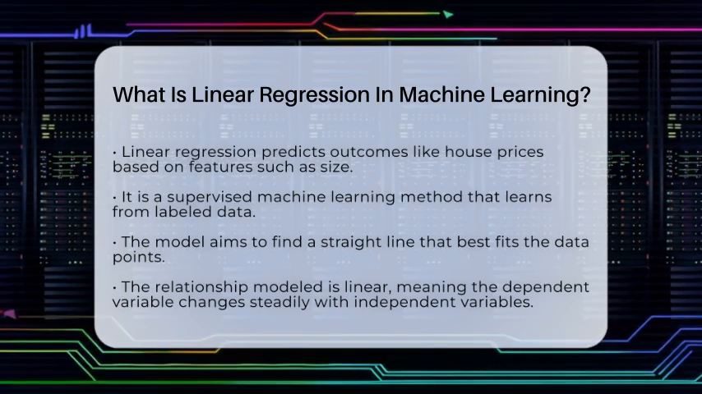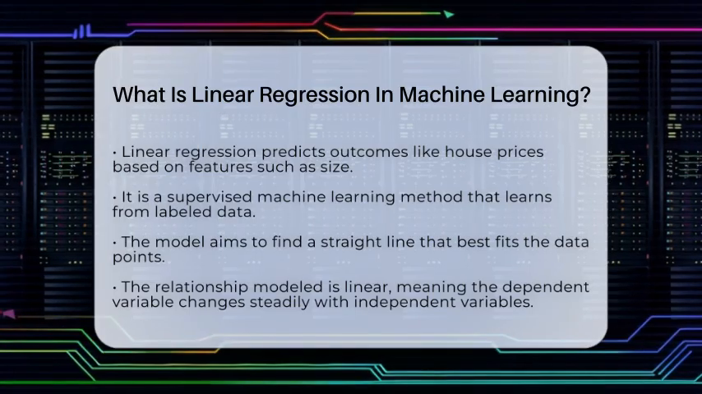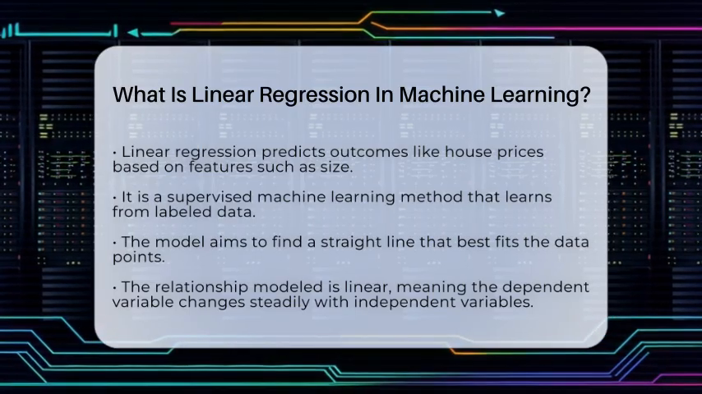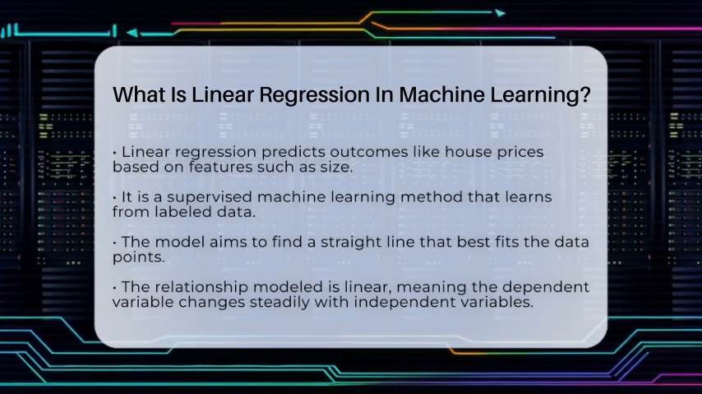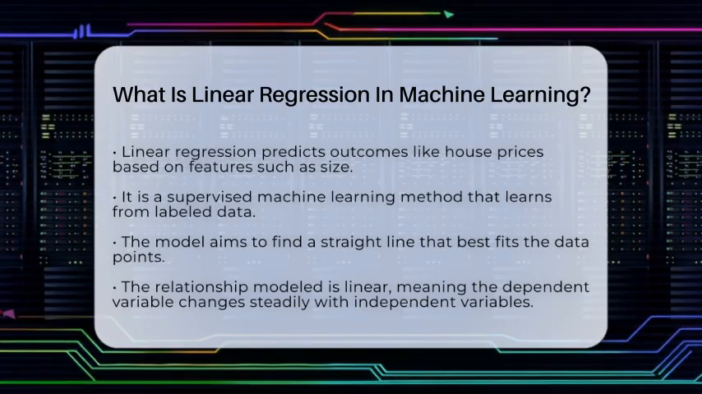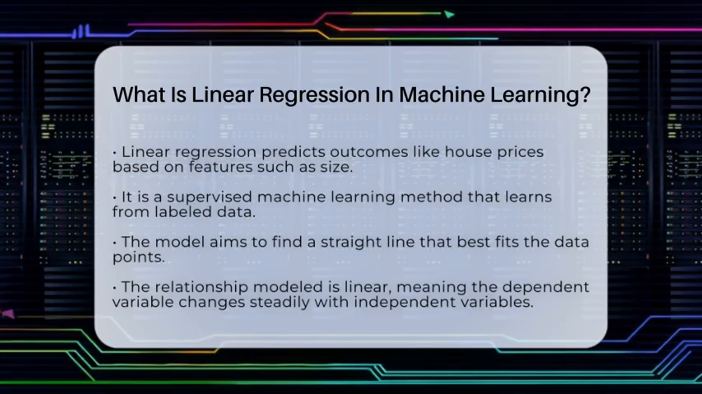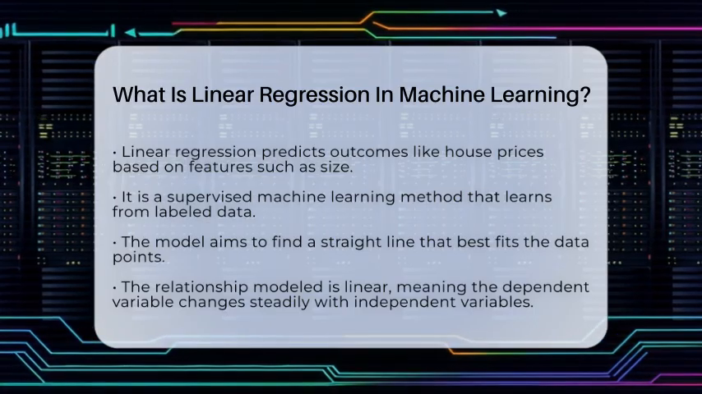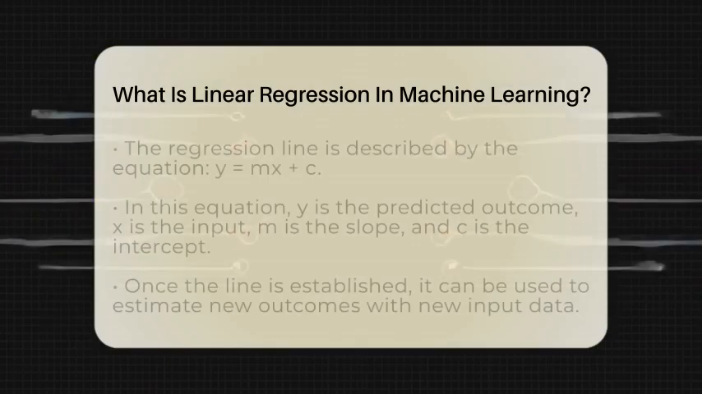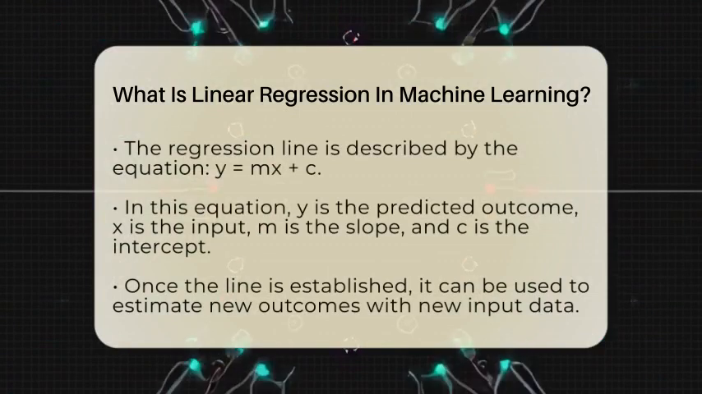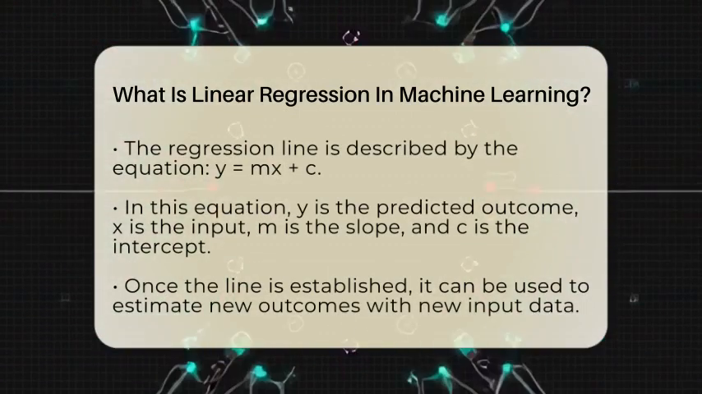In machine learning, supervised means the model learns from labeled data where we already know the answers. In the case of linear regression, the goal is to model the relationship between a dependent variable and one or more independent variables. The dependent variable is what we want to predict, like house prices or test scores. The independent variables are the inputs, like house size or hours studied. The core idea is that the dependent variable changes at a steady rate as the independent variables change. This is called a linear relationship.